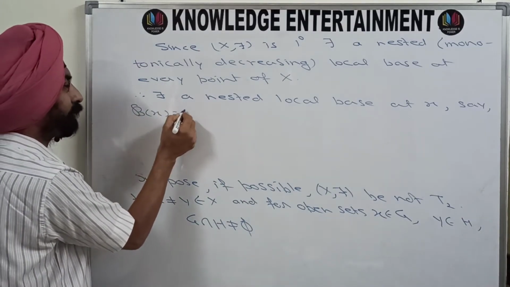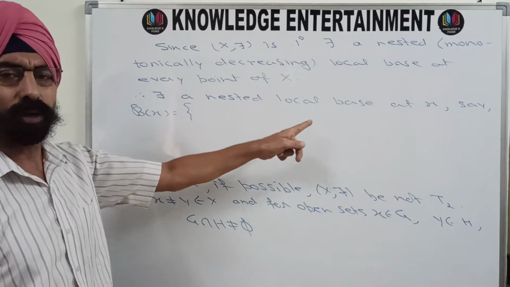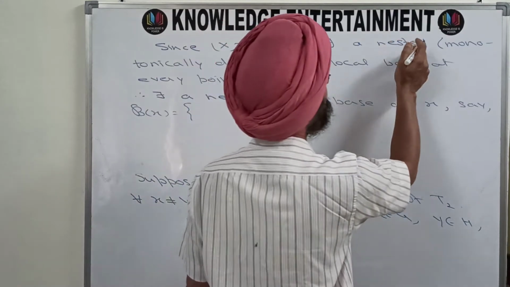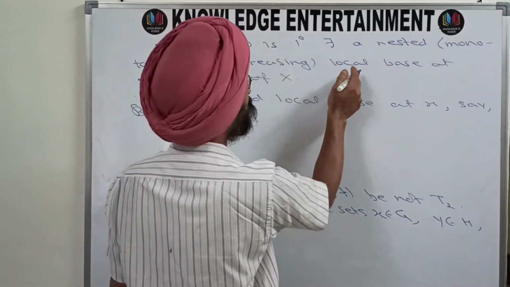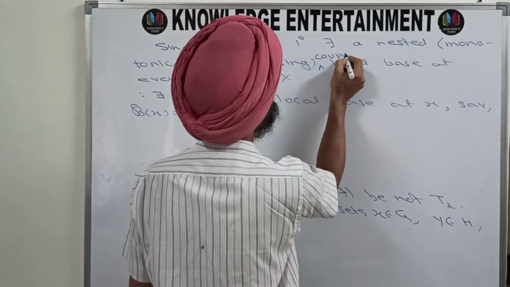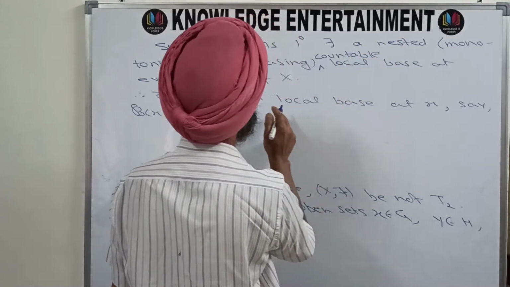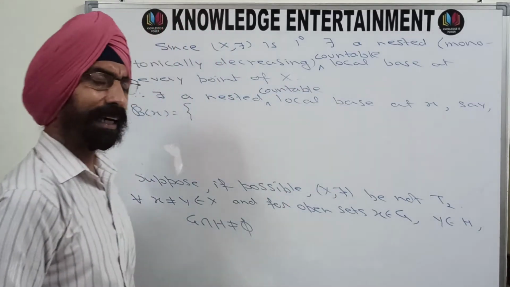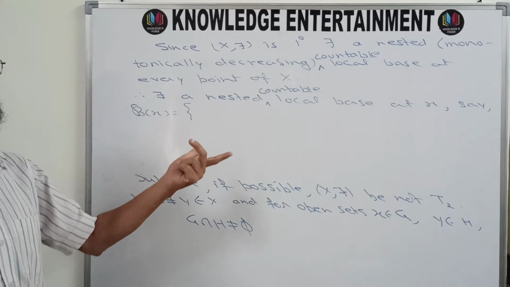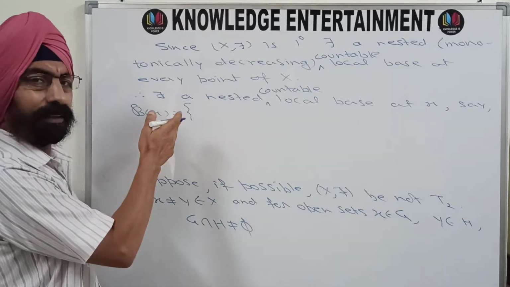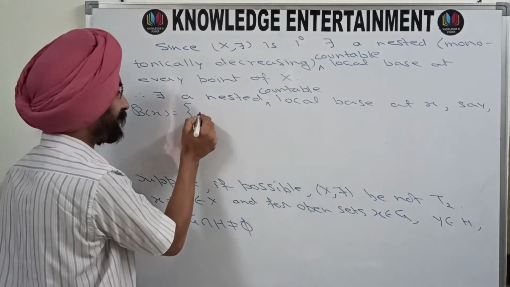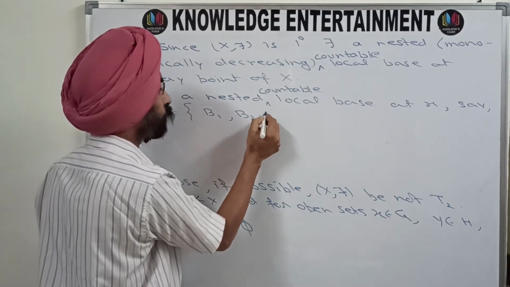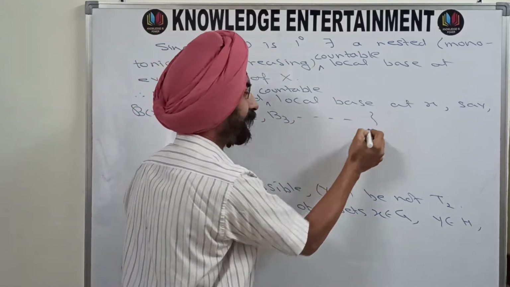The members of Bx, since it is nested, must in fact be countable also, because the space is 1 0. So this should be a nested, monotonically decreasing countable local base. So here it must be a nested countable local base at x. Since it is countable, you can name the members of this base simply b1, b2, b3 and so on.